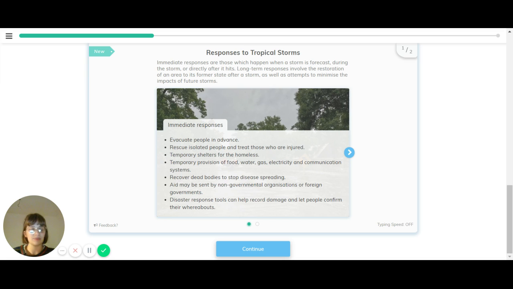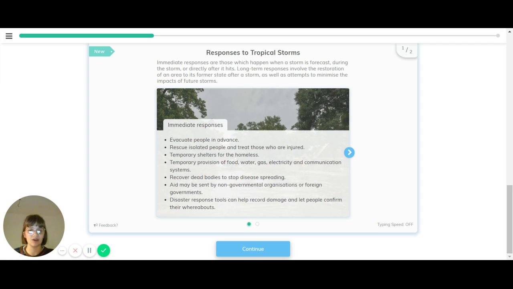Now let's have a look at a different topic, which is responses to tropical storms. Again, these can be split into two different categories: the immediate responses and long-term responses. Immediate responses are those which happen when a storm is forecast, during the storm, or directly after it hits. And long-term responses involve the restoration of an area to its former state after a storm, as well as attempts to minimise the impacts of future storms.